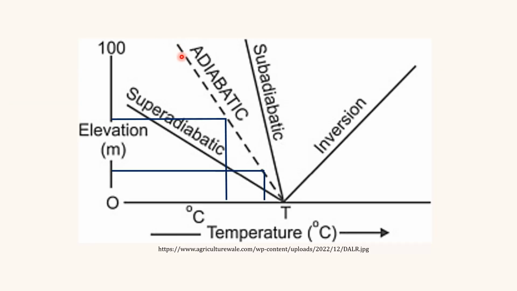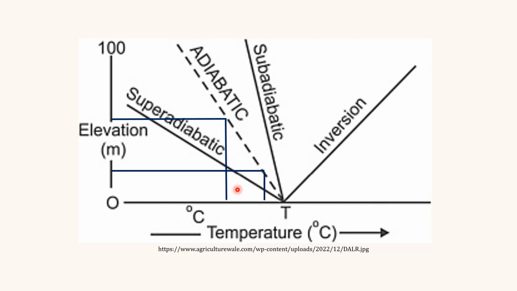With respect to the adiabatic lapse rate, the atmospheric condition can be defined as subadiabatic or superadiabatic. Here we are considering 2 points on the y-axis for which temperature can be defined on this particular axis. Now there is no demarcation here, so we are considering the width as the temperature change.